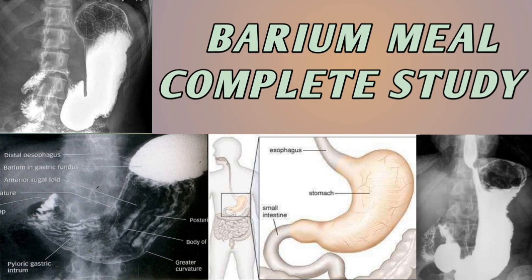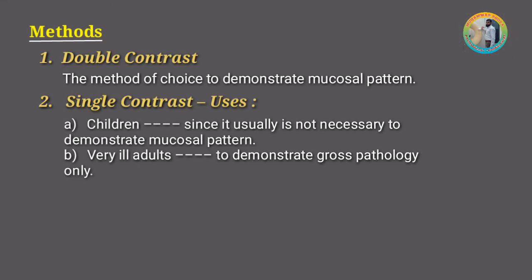Barium meal is a contrast examination of the stomach and duodenum. There are two methods of barium meal: double contrast and single contrast. The double contrast method is the method of choice to demonstrate mucosal pattern. Single contrast is used in children, since it is usually not necessary to demonstrate mucosal pattern, or in very ill adults, to demonstrate gross pathology only.